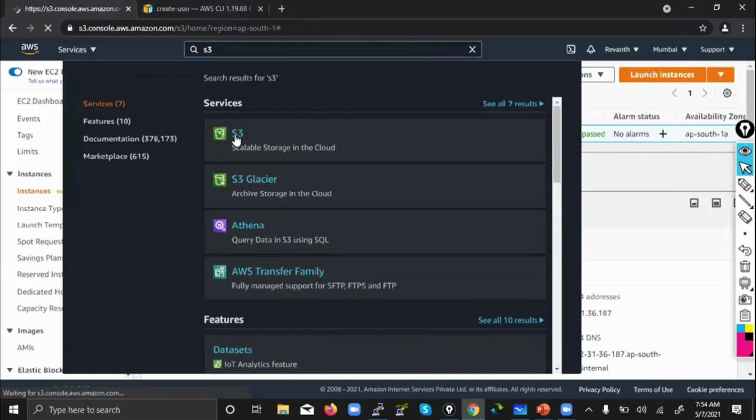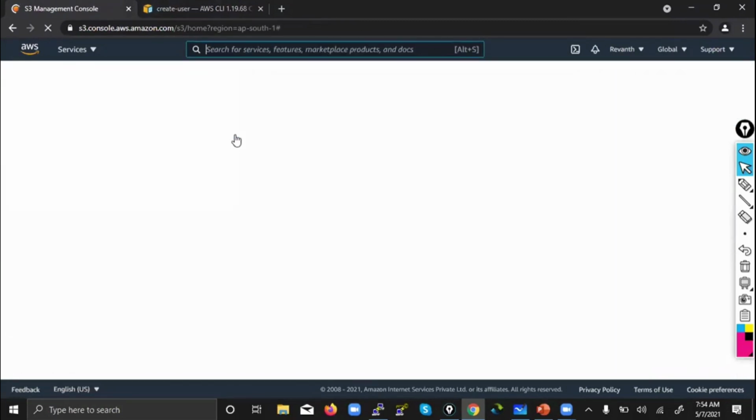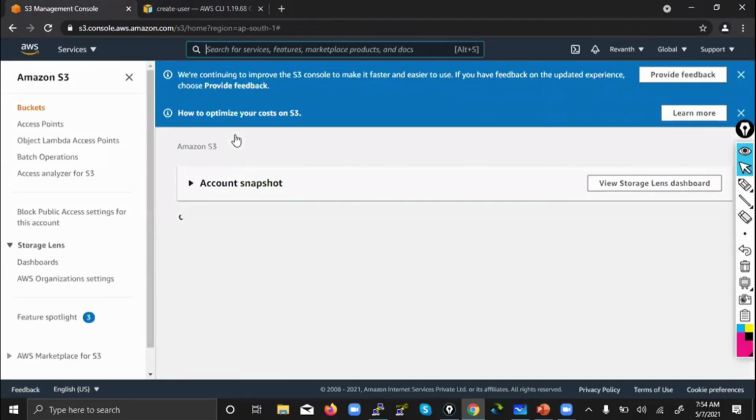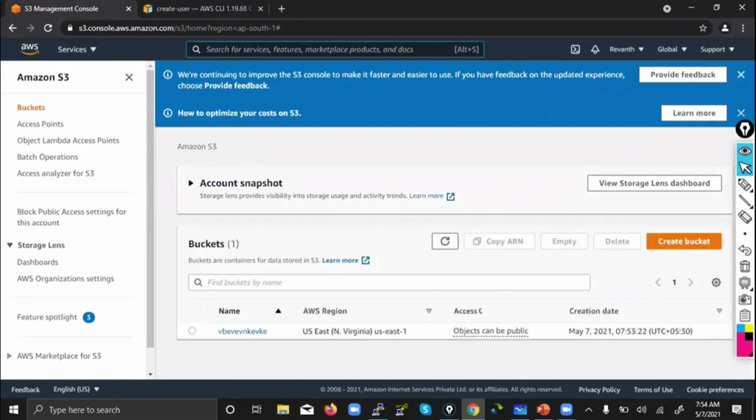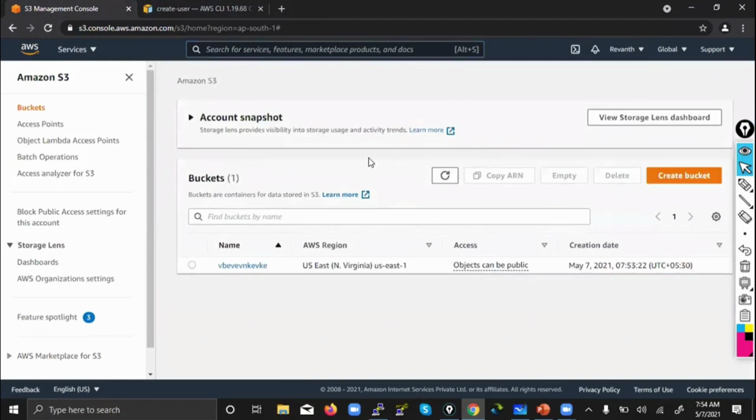Sir, you create the user in CLI mode, right? But we need to give the access to that person, right? How can you give the URL and how can you give the access keys and secret keys when you create the user in CLI mode?